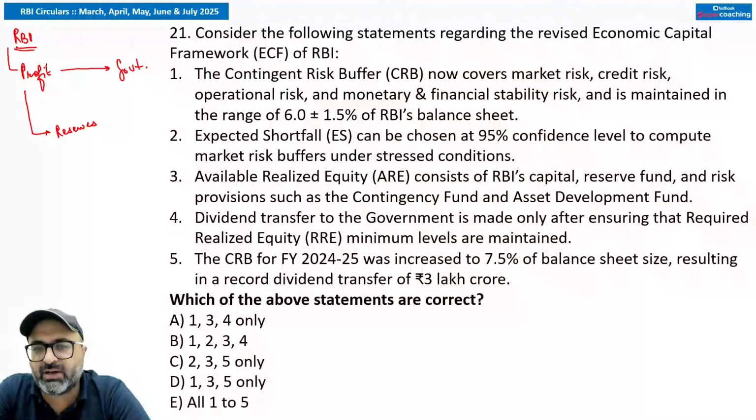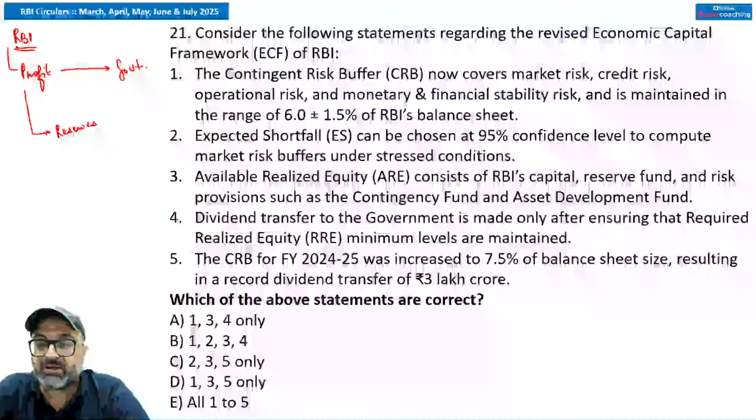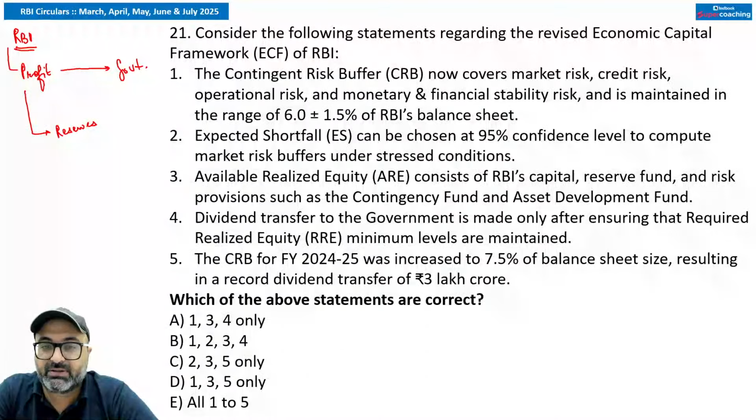Now we have available realized equity, we have required realized equity, we have contingent risk buffer, and we have revaluation balances. I hope you remember that. Contingent risk buffer covers monetary and financial stability, credit and operational risk. Required realized equity is basically the contingent risk buffer plus any shortfall in revaluation balances. Available realized equity is basically RBI's capital plus reserve funds plus risk provisions.